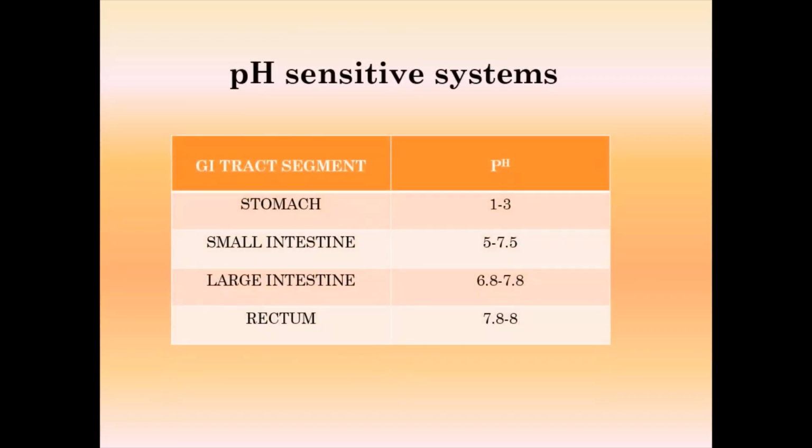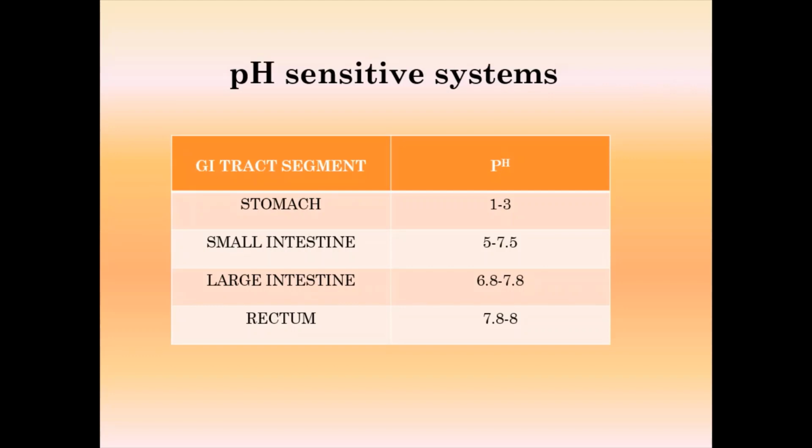The second one is the pH sensitive system. In the pH sensitive system, we know that the pH of the GI tract varies. The stomach pH is in the range of 1 to 3. The small intestine is in the range of 5 to 7.5. The large intestine is 6.8 to 7.8, and the rectum is 7.8 to 8. The pH of the GI tract is not constant, it varies.